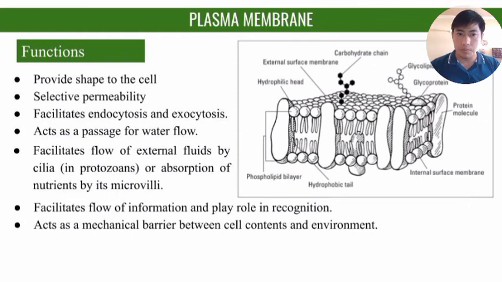the nutrients are absorbed. It also facilitates the flow of information and plays a role in recognition. As I told you, glycoproteins and glycolipids are the recognition sites. So it will tell the cell that this kind of substrate has come, so it can be moved into the cell, or that some waste material generated inside the cell has to be moved out of the cell. That is also done by the plasma membrane. And lastly, it acts as a mechanical barrier. There is a vast difference between the environments, based on pH and so on, which is separated with the help of the plasma membrane.